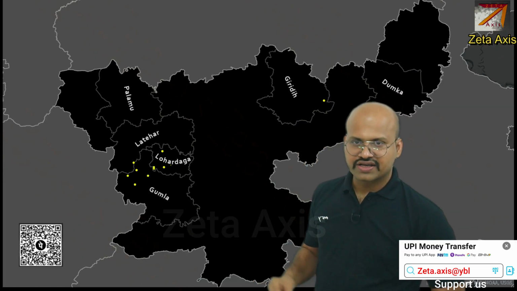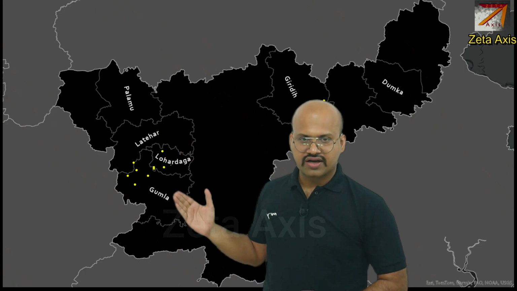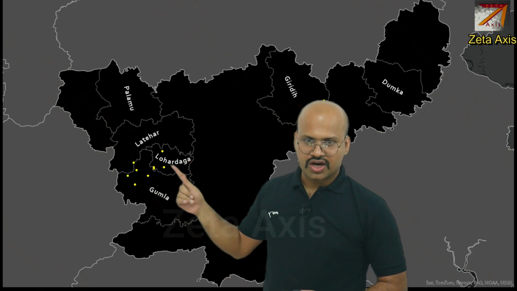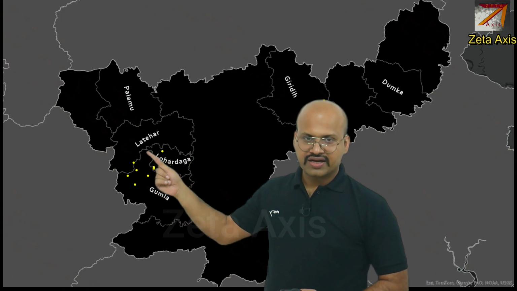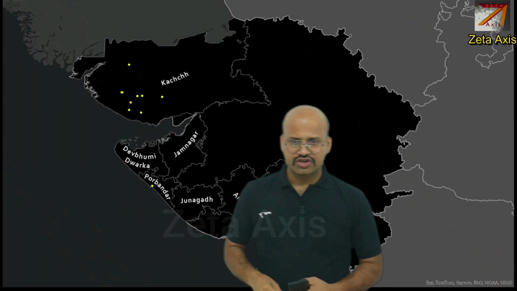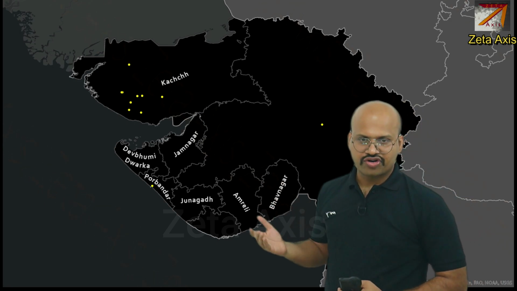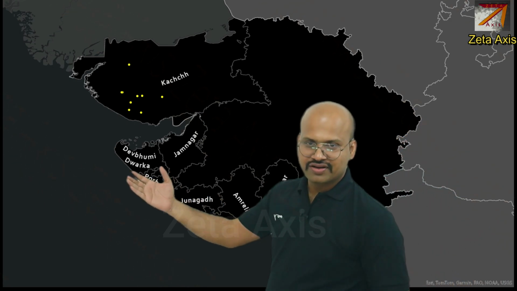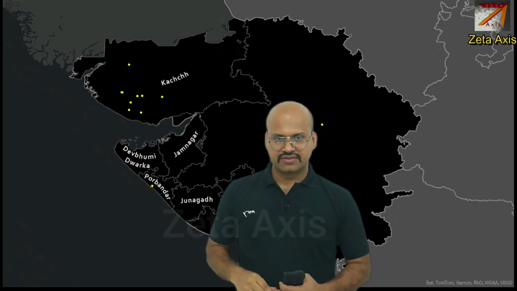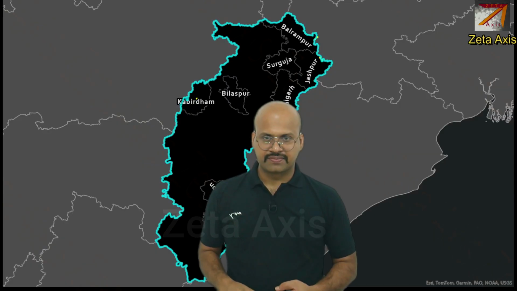In Jharkhand, we can see that there are some reserves in Palamu, Latehar, Lohardaga, Gumla, Giridih and Dumka, but mines are located mainly in Lohardaga, Gumla and Latehar. Similarly, if we see Gujarat, then reserves can be seen in these districts: Bhavnagar, Amreli, Junagadh, Porbandar, Devbhumi Dwarka, Jamnagar, as well as Kutch. But production mainly occurs from the Kutch region.